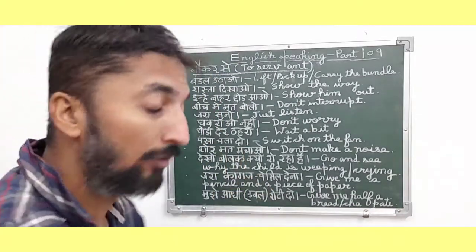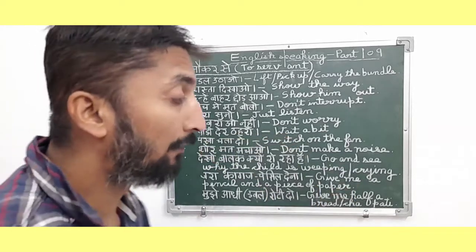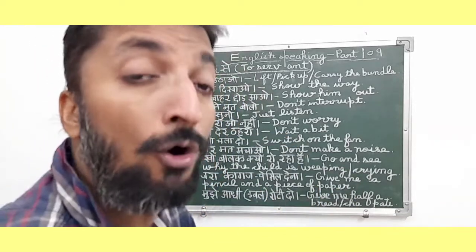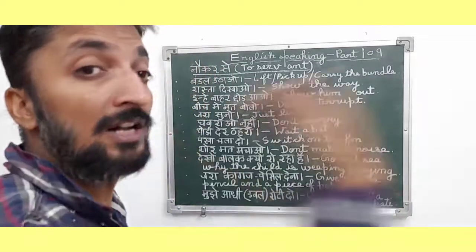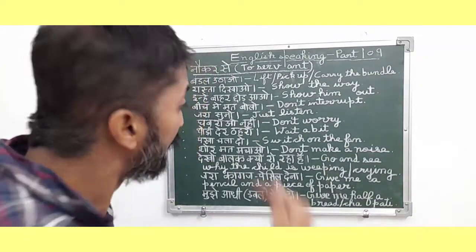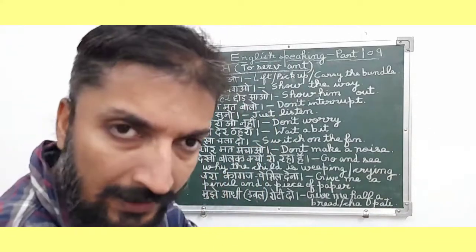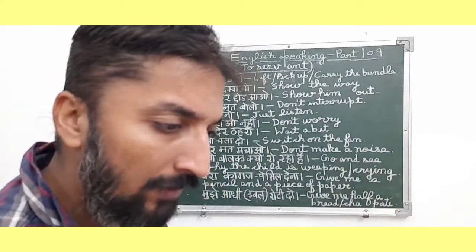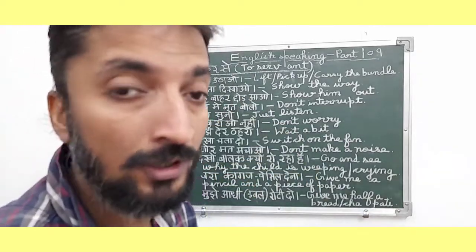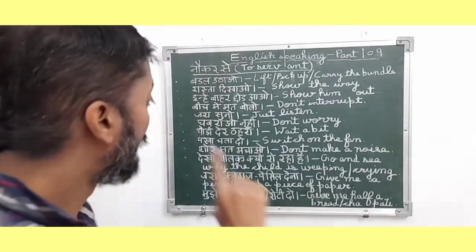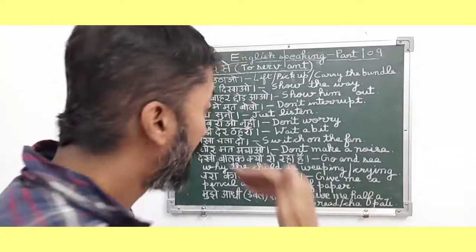पंखा चला दो. So in English it means switch on the fan. Friends, this sentence is also an order and command type sentence because the person is basically ordering his servant कि भाई पंखा चला दो. So in English it means switch on the fan. So friends, this sentence we normally speak to our servant at home when we are sitting anywhere and we want the fan to be switched on. So we normally say to our servant कि पंखा चला दो. So in English it means switch on the fan.